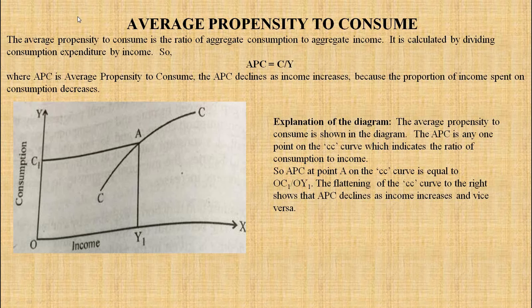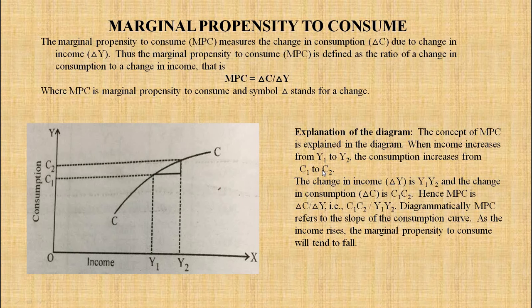Understand this point: the formula APC = C divided by Y. C stands for consumption, Y stands for income, and APC is average propensity to consume. Okay, now we'll turn to the next point, marginal propensity to consume.